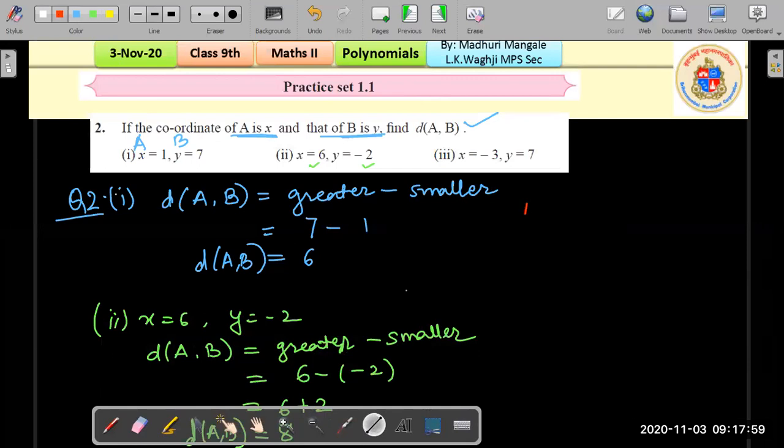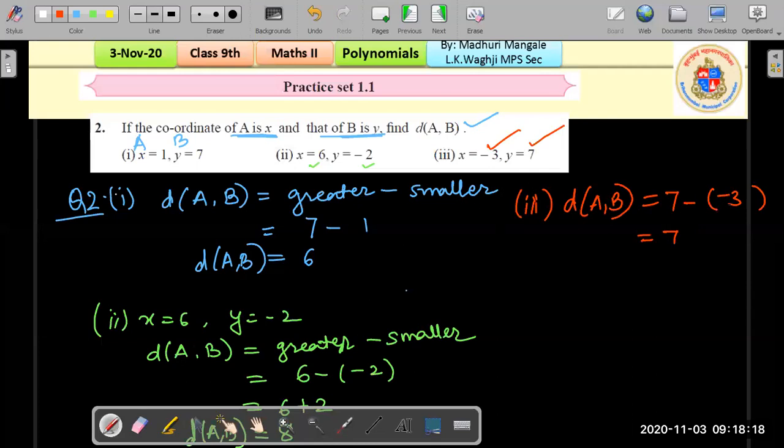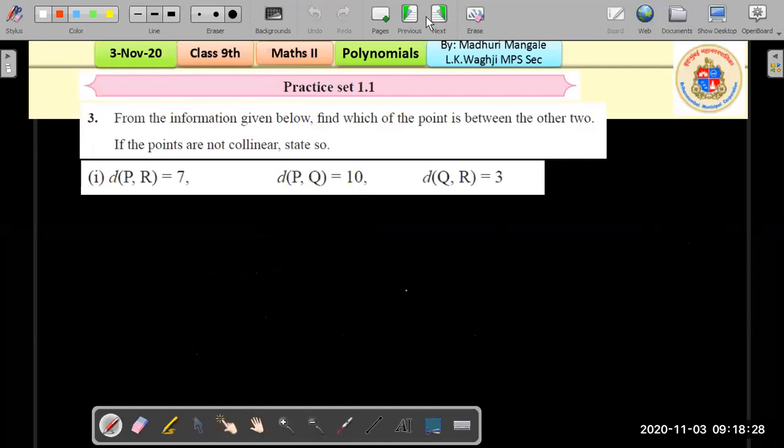So third part, we need to find the distance between A comma B, which would be greater minus smaller. Greater number is 7 minus the smaller one, smaller is negative 3, and we know negative and negative makes it positive, so adding 3 we get 10. So the distance between A comma B is equal to 10. All right, with that we move to question number 3.